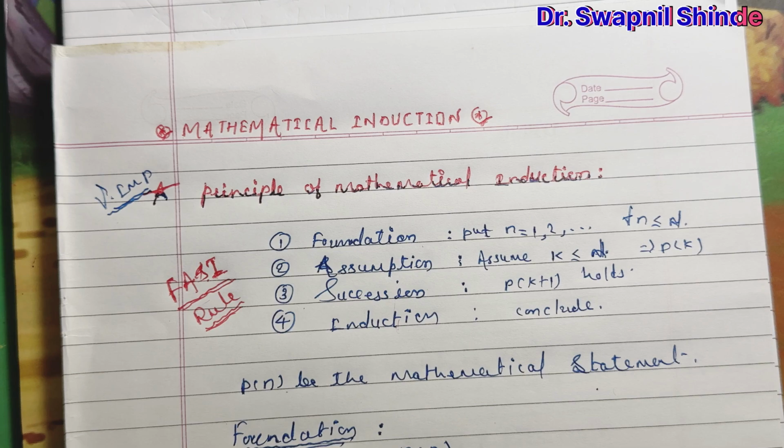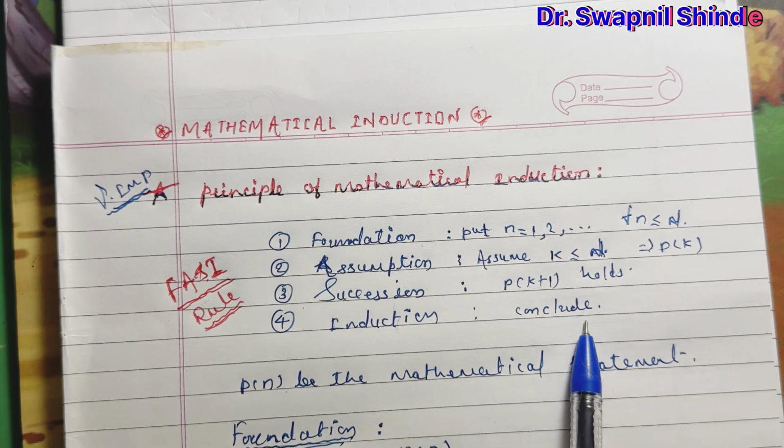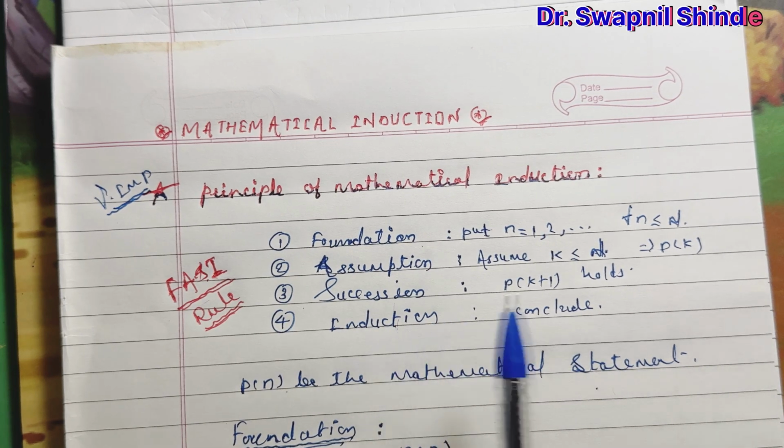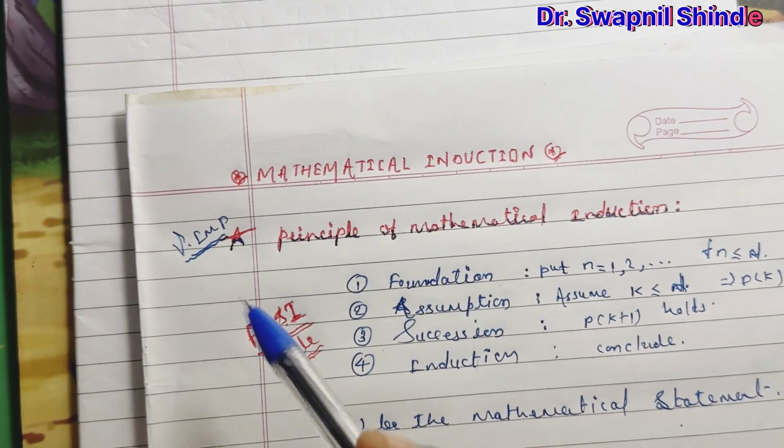Then we assume some k smaller than the natural number, then we go for the succession P of k plus 1. First we assume P of k, then we prove P of k plus 1, and whatever proof comes in P of k plus 1, we give the conclusion or induction that our statement holds for P of k plus 1. This is our principle of mathematical induction.